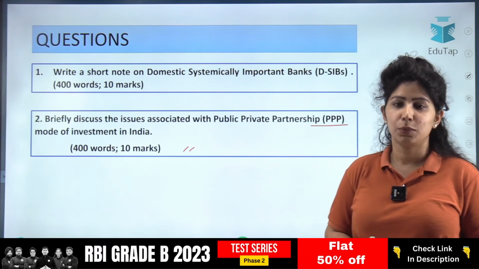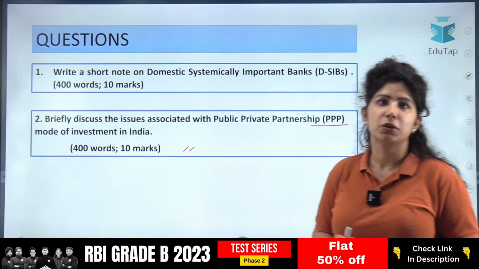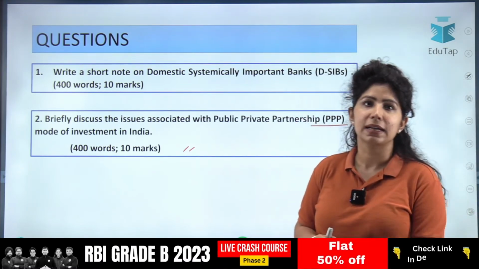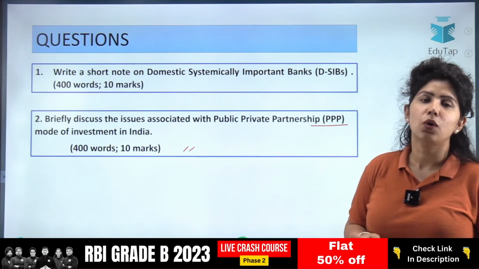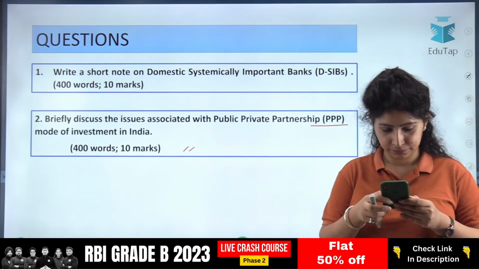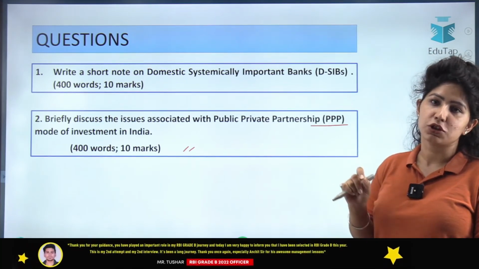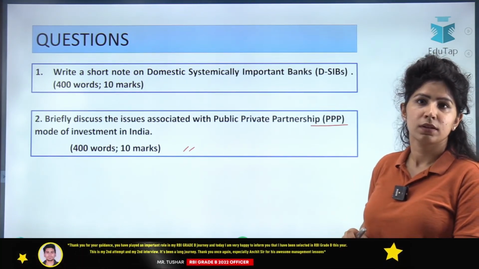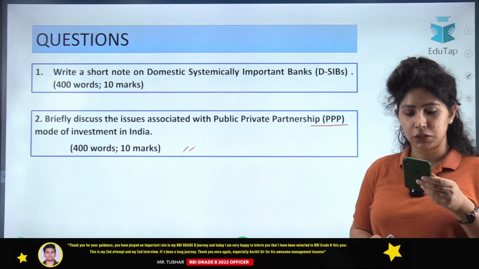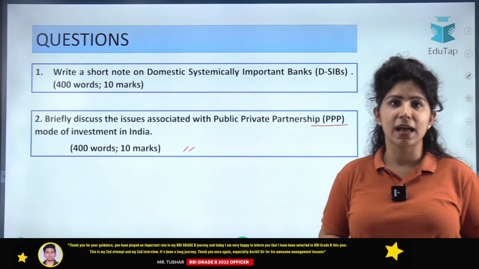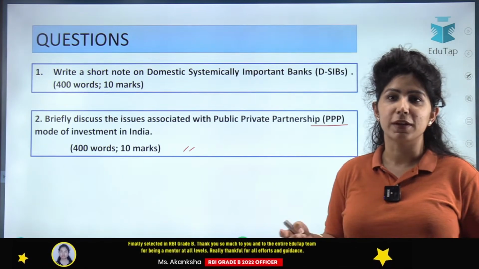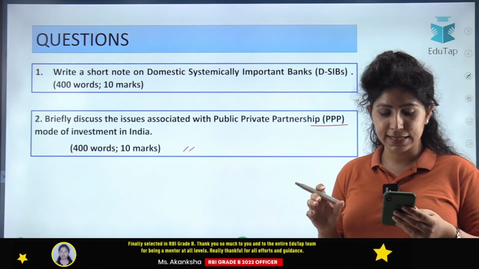So yes, how many of you know about the first question, domestic systemically important banks? How many of you know what DSIBs are? How many of you know at least the definition of DSIBs, or at least the criteria?